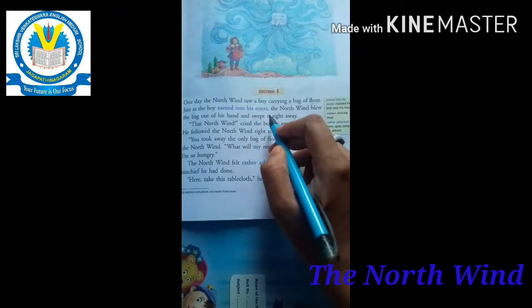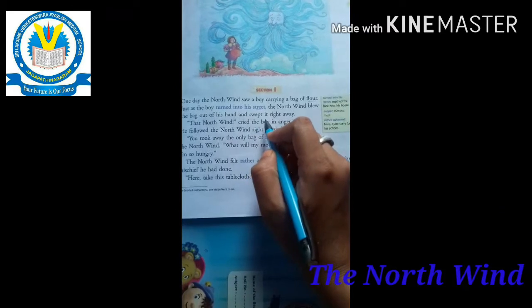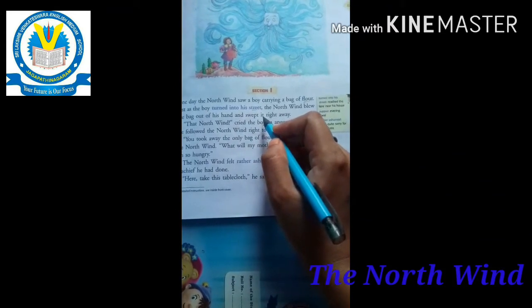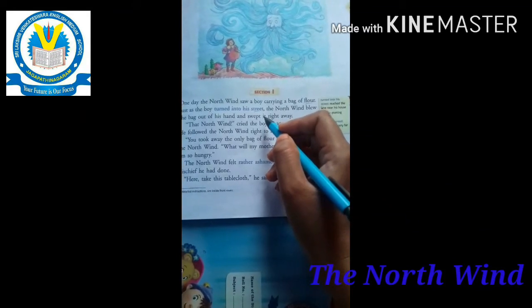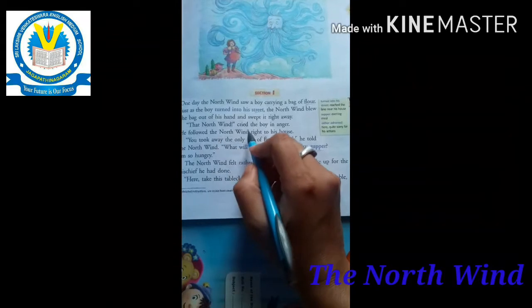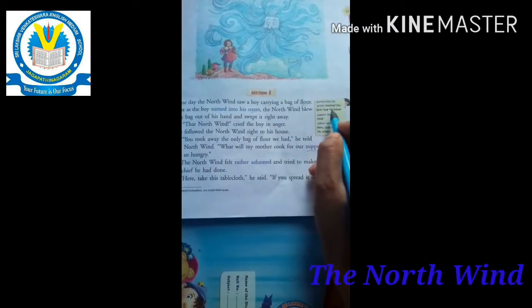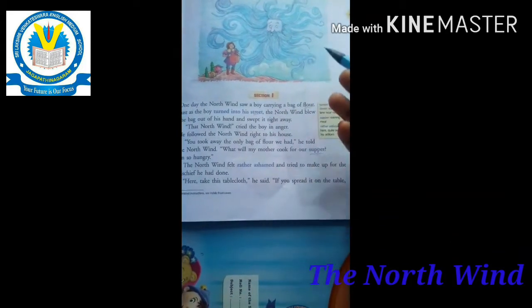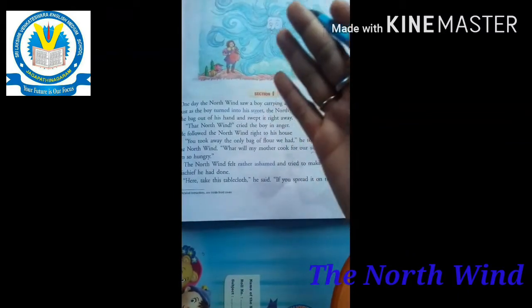So the north wind blew the bag out of his hand and swept it right away. What is the north wind doing? Yes, the north wind blew the bag out of his hand. The boy cried in anger. Turned into his street means reached the lane near his house. He is going to that house.